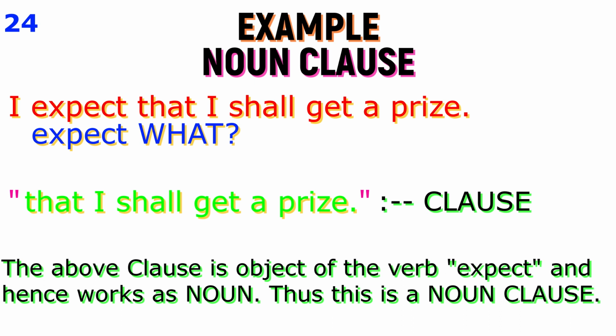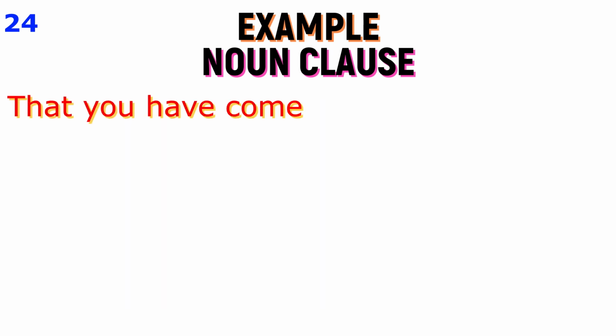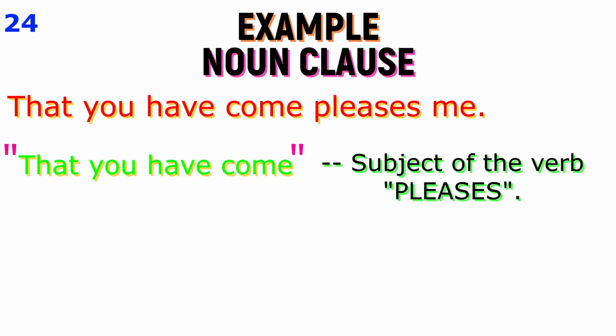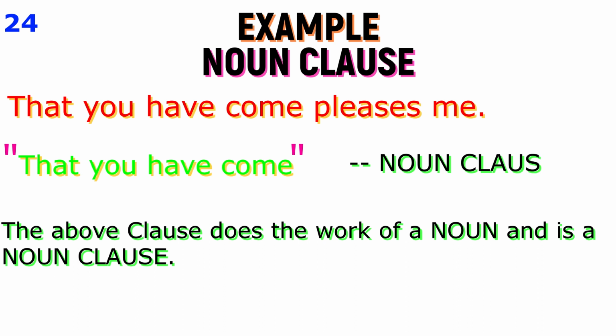We therefore call it a noun clause. Now examine the sentence: That you have come pleases me. Here the clause that you have come is the subject of the verb pleases. It therefore does the work of a noun and is what we call a noun clause.